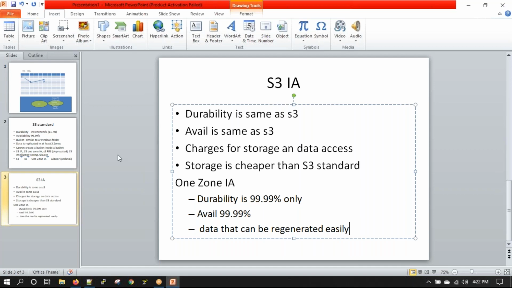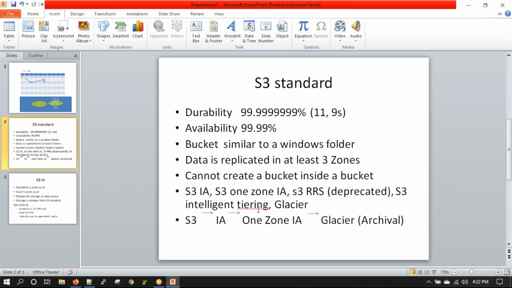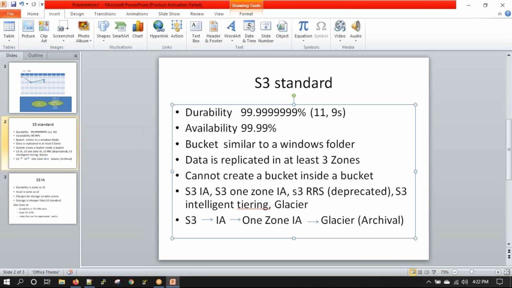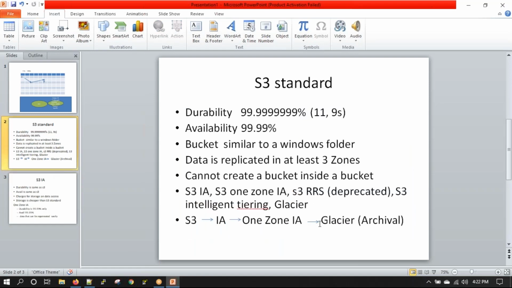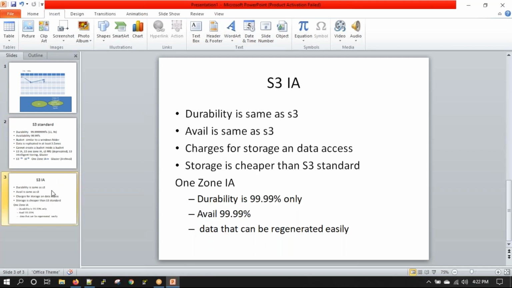Glacier we already talked about. Glacier is a data archival service where data is pushed for longer storage, like if you want to store it for more than a year. If you want to store data for an unlimited amount of time and you don't want to be bothered about losing data or paying too much for it, that kind of data is pushed into archive. Any questions up till now?